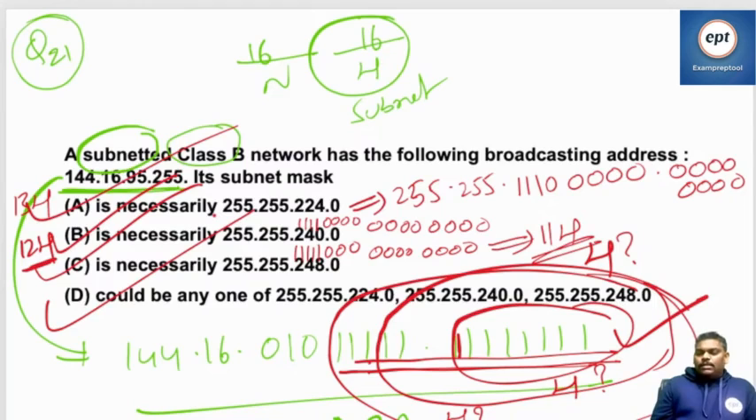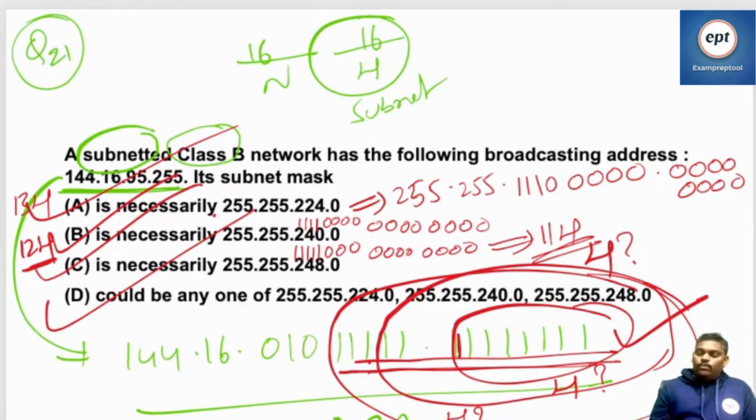Answer is D. The problem here is we don't know until which part. The actual host part is 16 bits. You have done the subnetting, so the host part will decrease. So the host part will be either 15, 14, 13 or 12. I don't know how many bits are host.